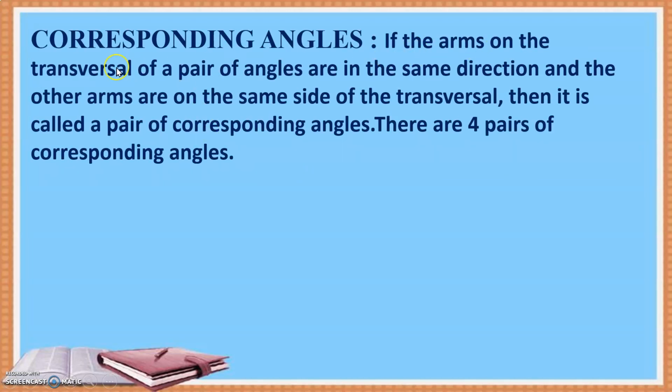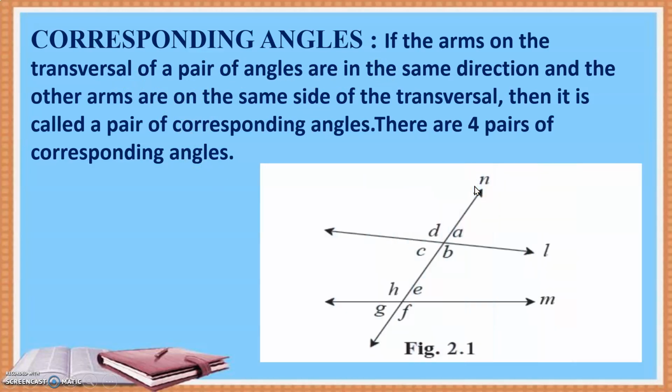If the arms on the transversal of a pair of angles are in the same direction and the other arms are on the same side of the transversal, then it is called a pair of corresponding angles. There are 4 pairs of corresponding angles. Okay, now with this statement you wouldn't have understood anything. So let us understand with the help of a figure. This is the figure. Now if the arms on the transversal of a pair of angles, now we have to take pair means we have to take 2 angles.